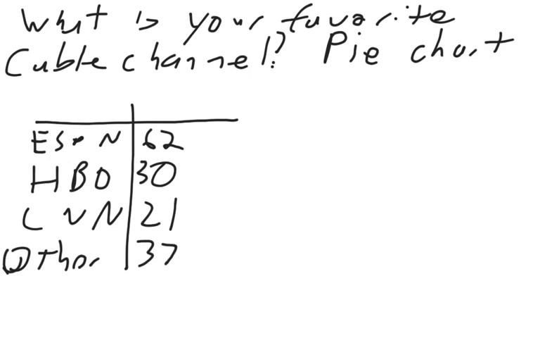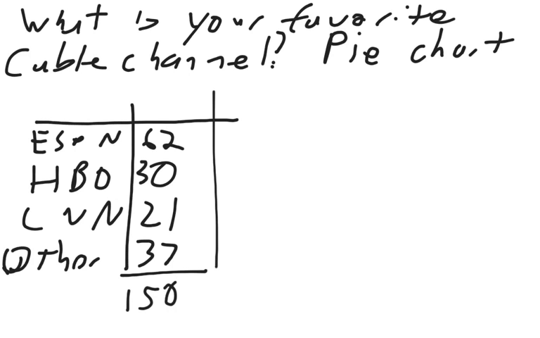And so ESPN had 62 votes, HBO at 30, CNN at 21, and 37 said some other channel other than the three that are listed here. And that's a total of 150 people. So in order to get a solid pie chart, we need the percentages. So in order to get the percentage, all we're going to do is 62 divided by 150 and do the same thing for all of the numbers.